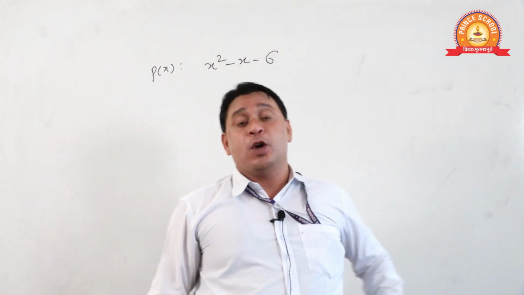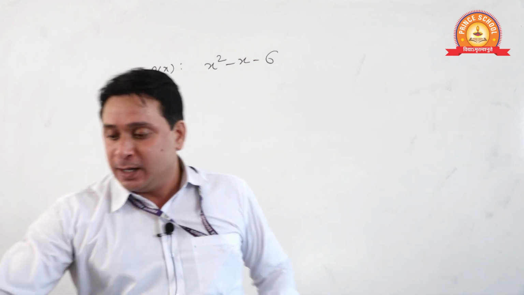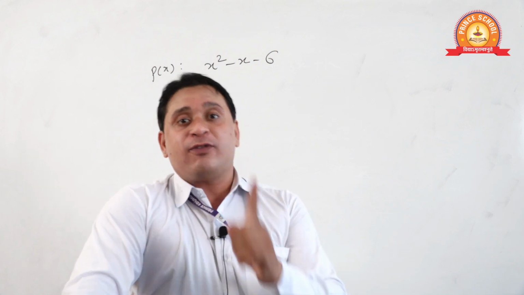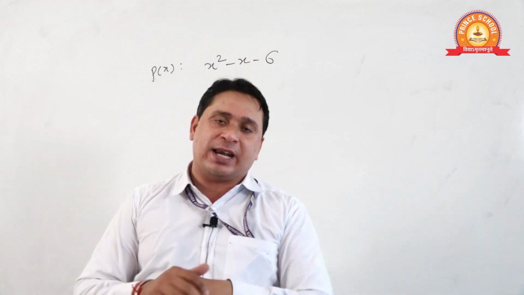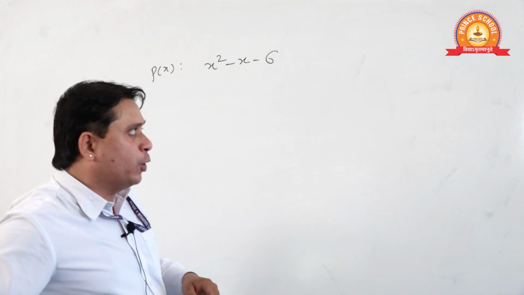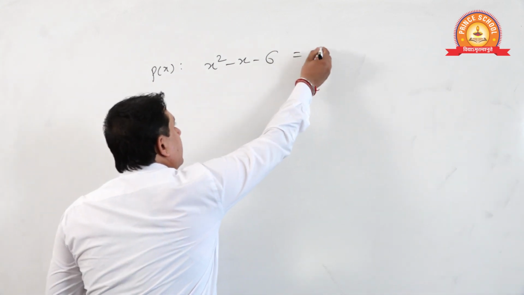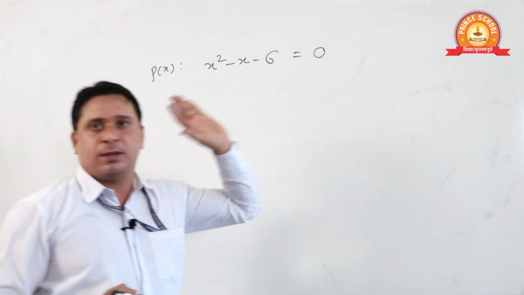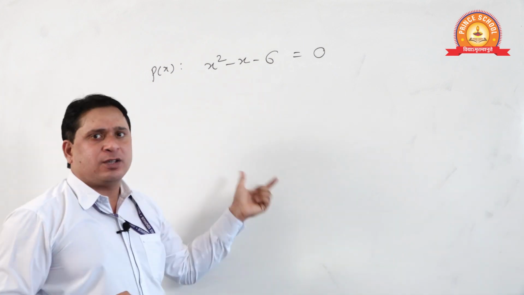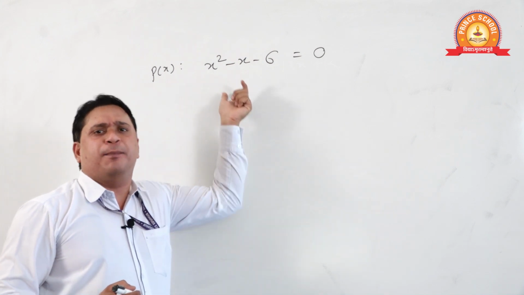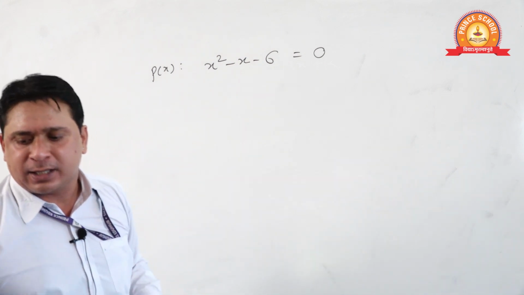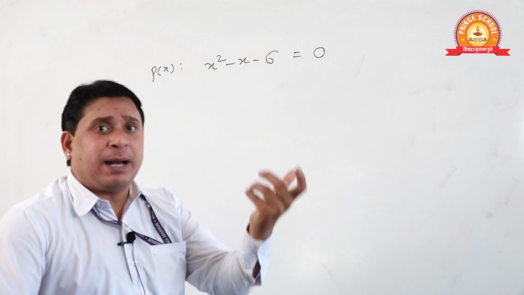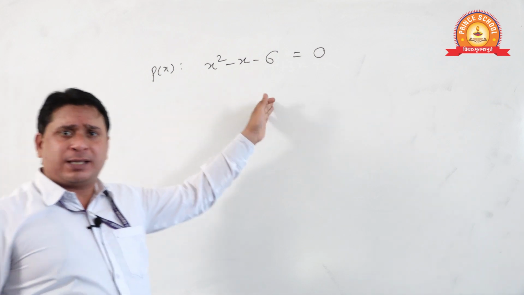Number one thing, beta, you all know from my previous lectures what I have told you. If you want to find the zero of any polynomial, put the polynomial equal to 0 and then factorize, or by the Sridharacharya formula, or by completing the square, you can find the value of x. But this is the simple method. Everyone will be able to solve this, okay?